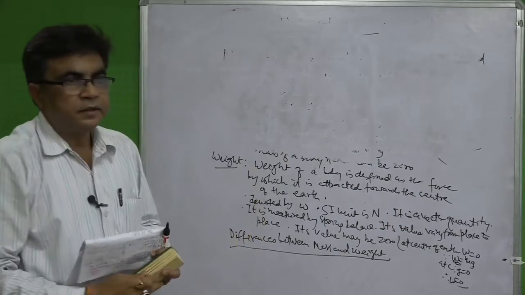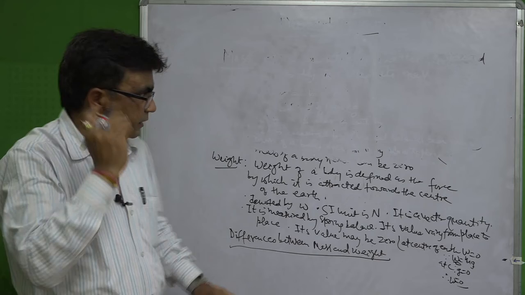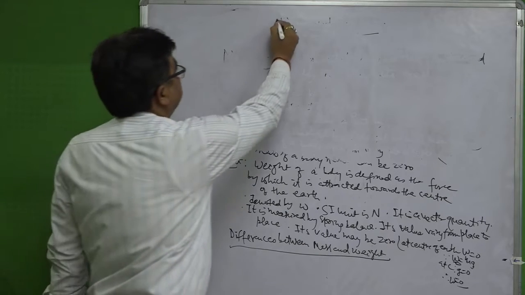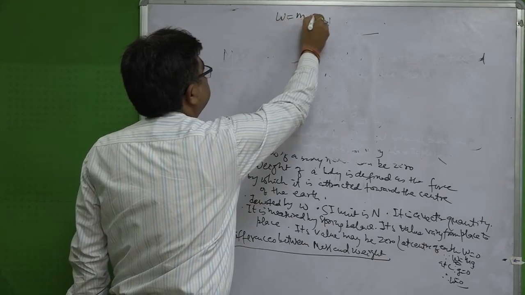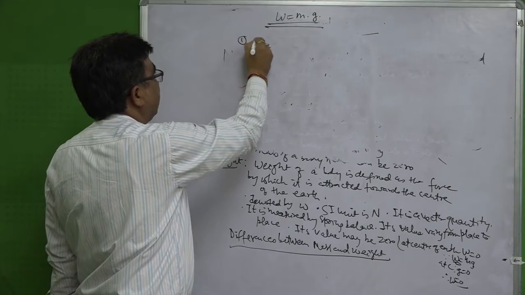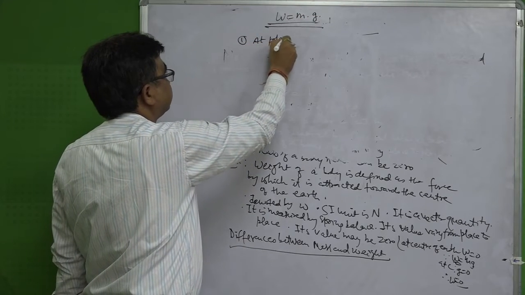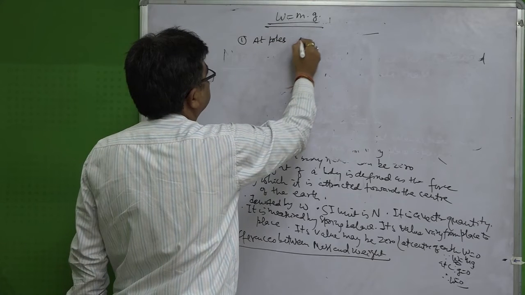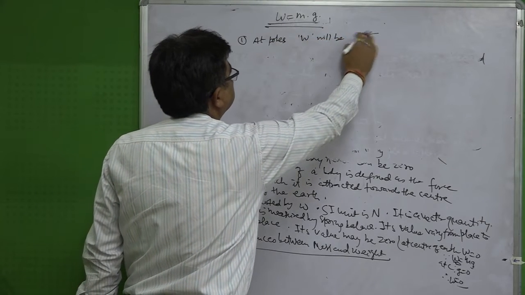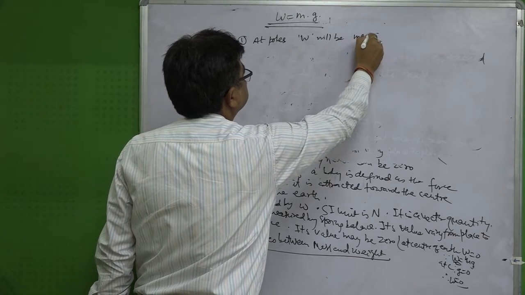Before I jump to the next topic, one thing I would like to make clear. We know that W equals m into g. So, from here, number 1, at the poles W will be maximum.